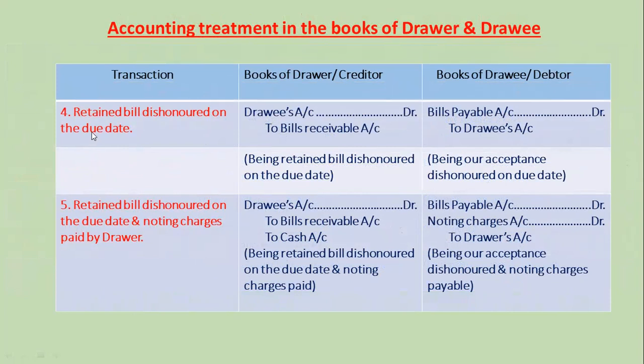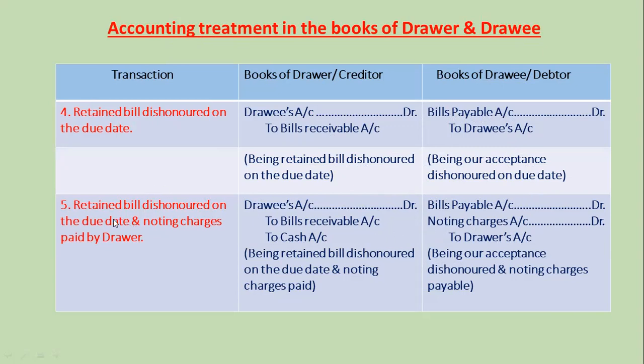Fourth transaction, retained bill dishonored on the due date. In the books of drawer as drawer's account debit to bills receivable account, being retained bill dishonored on the due date. In the books of drawee, bills payable account debit to drawer's account, being our acceptance dishonored on due date.